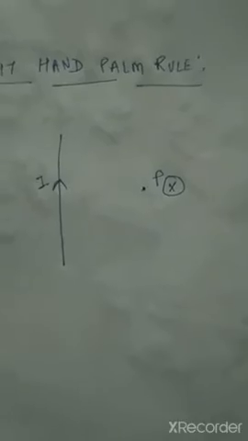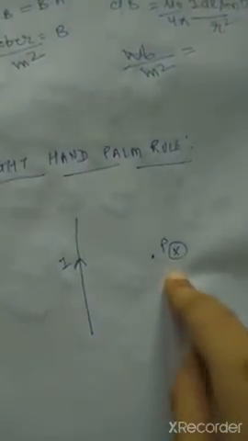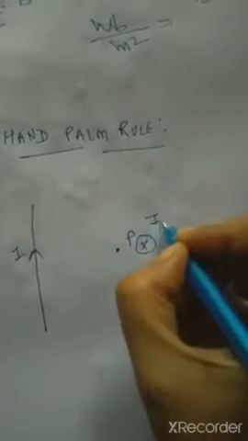Clear? Now suppose the plane is like this, then it is in the downward direction. If the plane is like this, in this case it will be inward and outward. So it depends on the plane of paper. If I am taking this plane, I keep my palm like this, with the thumb here and palm here. Perpendicular to this will give you the direction of the magnetic field. So here the direction of the magnetic field will be inward. So cross represents the direction inward.